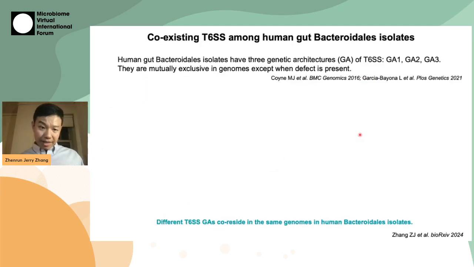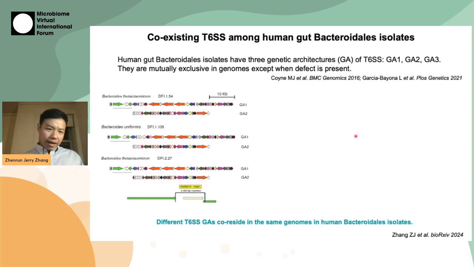Bacteroidales also encode type VI secretion systems for interbacterial competition. And human gut Bacteroidales actually have 3 genetic architectures, GA1, 2, and 3. They are mutually exclusive, except when there's a defect present in one of them. Indeed, we see several isolates in our collection that contain both GA1 and GA2 in their genomes, but inevitably we also found defects within GA1 of each of these isolates.